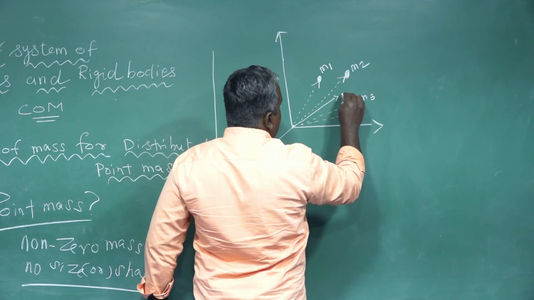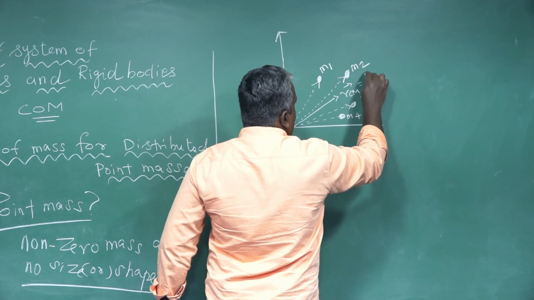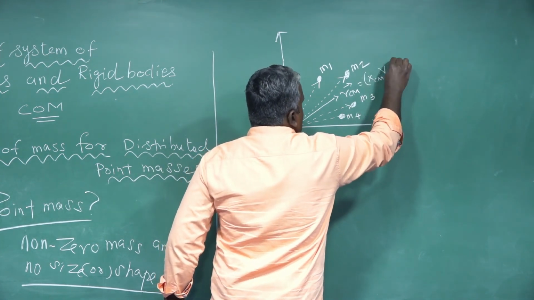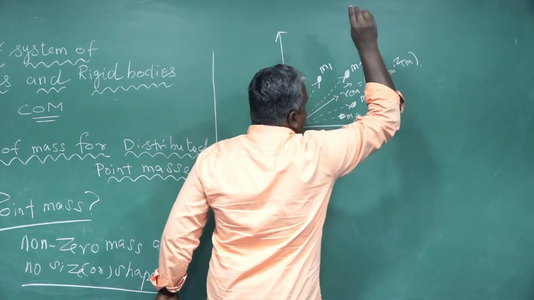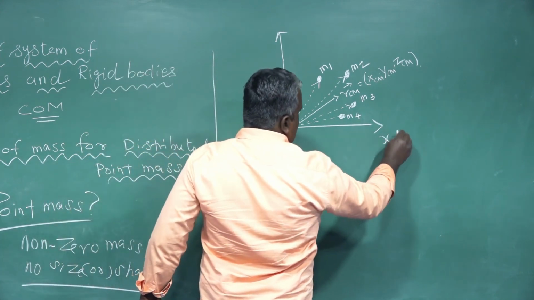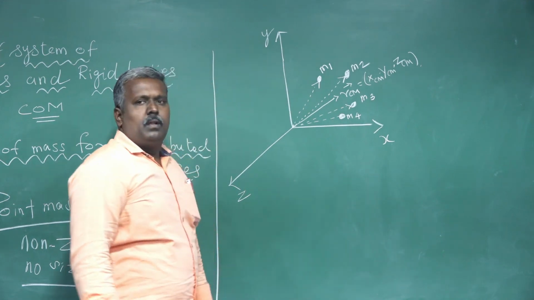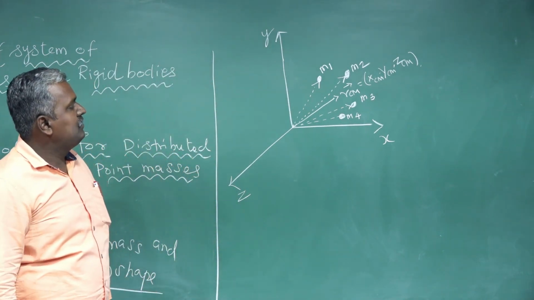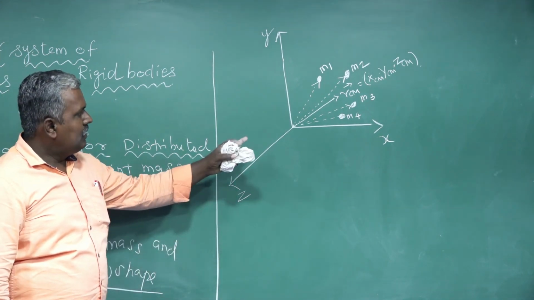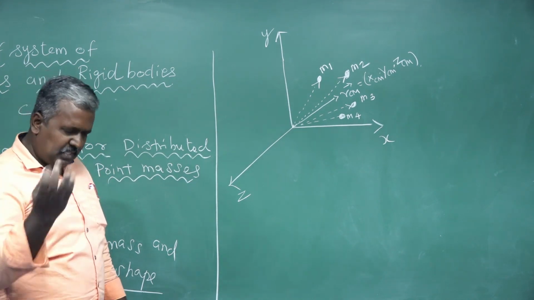The R_CM vector is equal to X_CM, Y_CM and Z_CM. Listen here. This is the X axis, Y axis, Z axis. Clear? This may create some confusion for you. Leave it, no problem. Listen first.